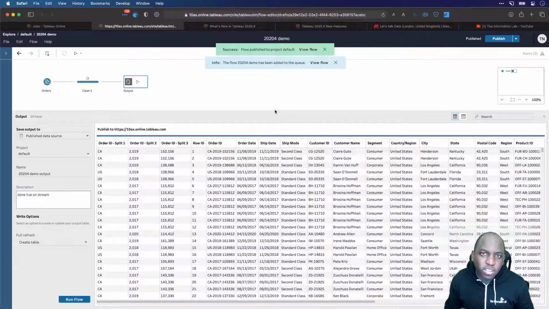So the reason this is important is because if your preview is, let's say, limited to the first 1,000,000 rows and you've only got 10,000 rows, then you're fine because you're seeing your output right here. But if your data set is really large, let's say you're connected to a database and you're only sampling your data, which Tableau Prep likes to do, then you're not going to get your output straight away like you would on desktop, where you can see a progress bar and run the output straight away.